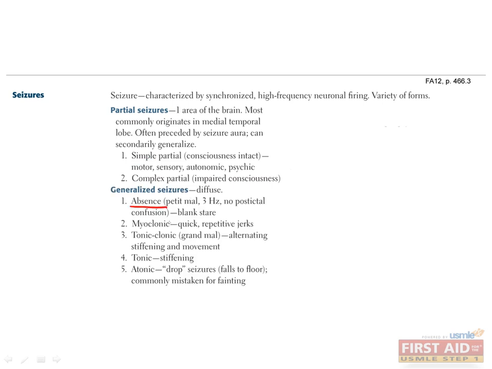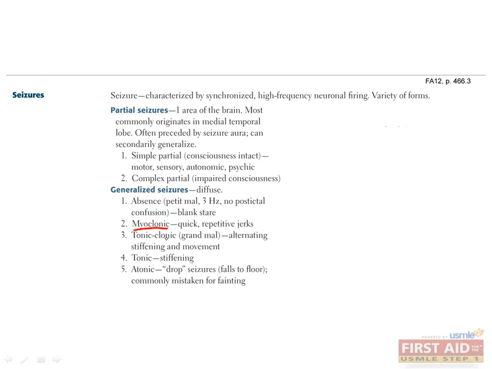Absence seizures are most common in childhood. These kids will space out for a few minutes and then snap back to reality. Uninformed parents and teachers may think the child is daydreaming. It is characterized by a classic 3 Hz spike and wave on the EEG. Most kids will grow out of absence seizures during adolescence.